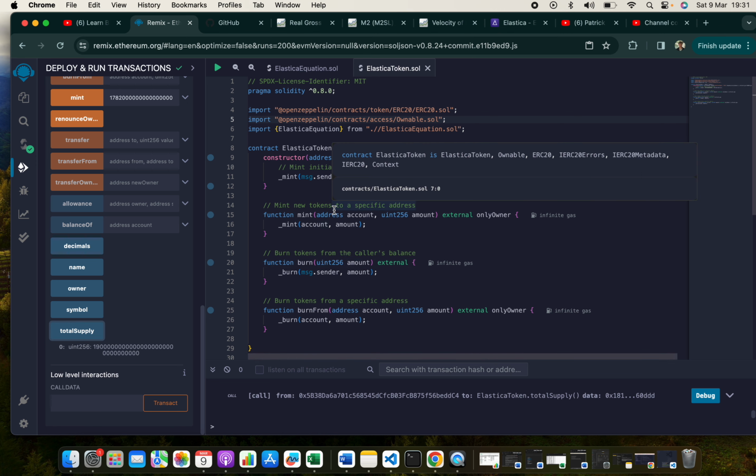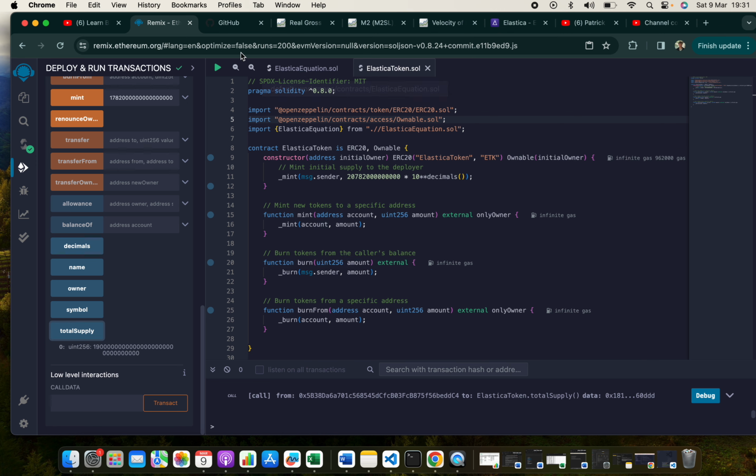So yeah, this is very early mode of Elastica, but hopefully an interesting speculation and will be a good use case for currency in the future. Probably more a store of value to start with, but then become a medium of exchange. Yeah, I'd love to explore the possibilities further.